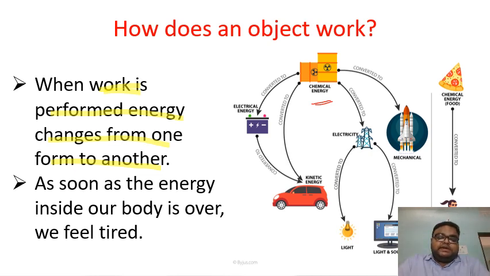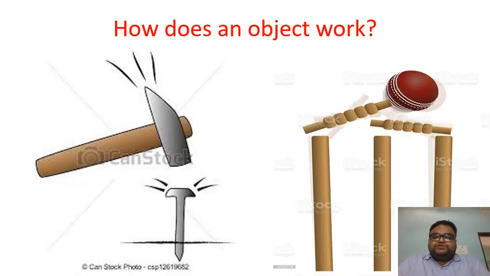Okay, students, shall we proceed ahead? Right. So students, just see what is happening. Here is a raised hammer and this hammer is falling on this nail. Okay, students, and this is a ball that is hitting the wicket. Yes, students, can you see this? Right. So tell me what is happening in these pictures.